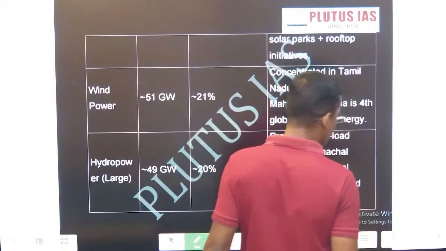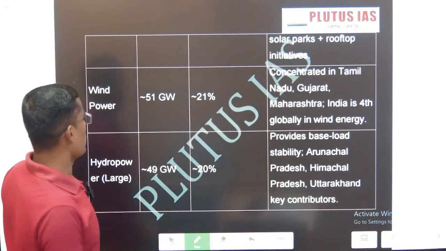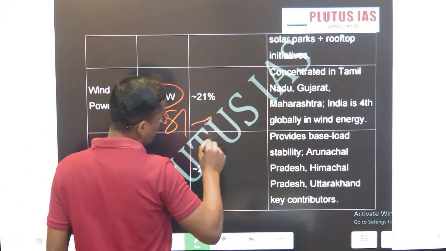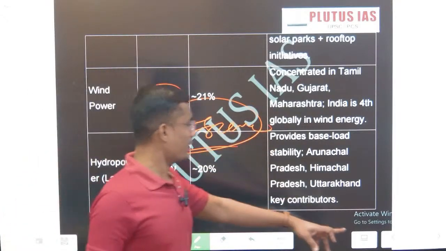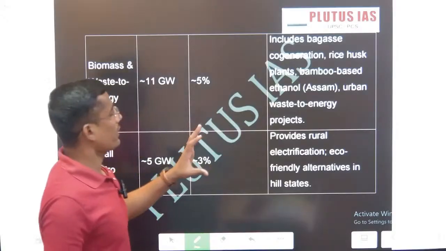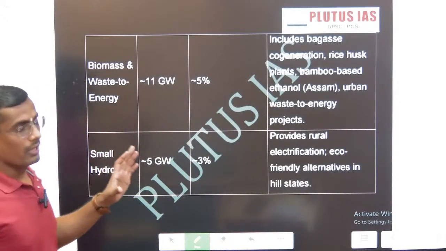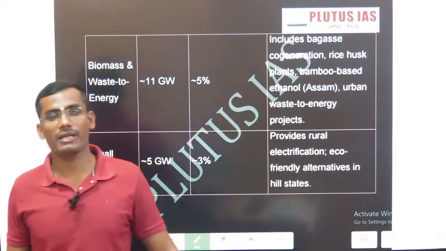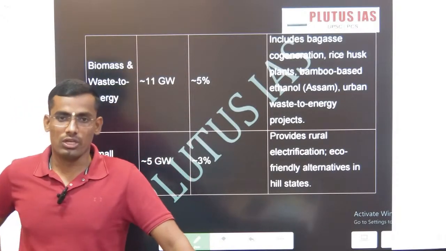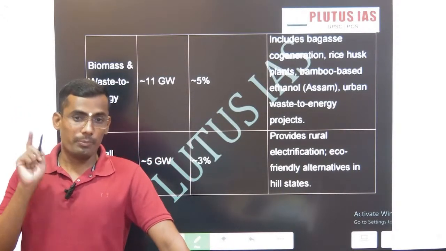The next one is our wind energy. Wind energy contributes about 51 to 52 gigawatt. Tamil Nadu is the largest state. Gujarat, I'm going to discuss what exactly the scheme is, but you have to remember that in the renewable energy basket, Rajasthan is first, Gujarat is second, Tamil Nadu is third, and Karnataka is fourth. This becomes important from your prelims perspective.